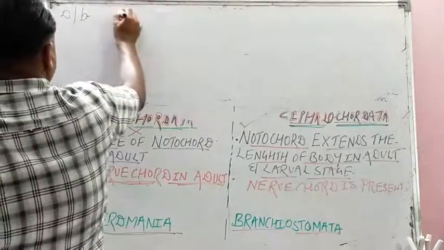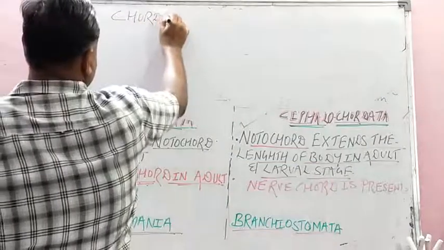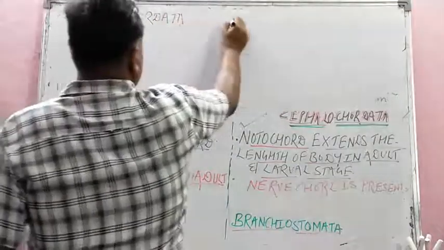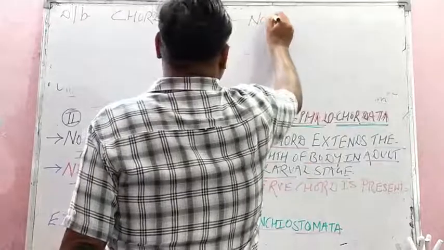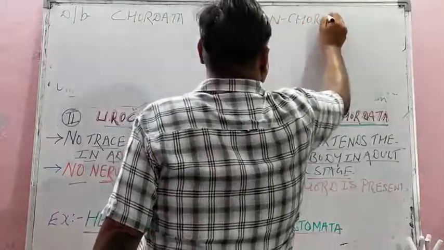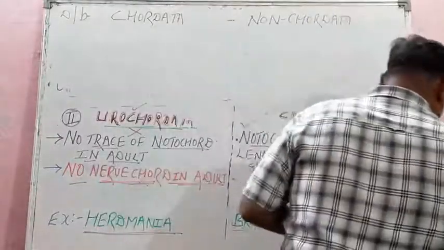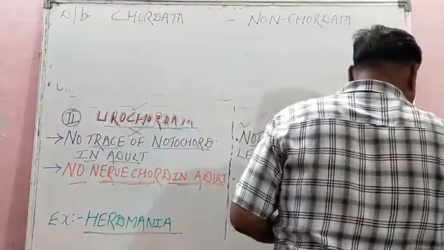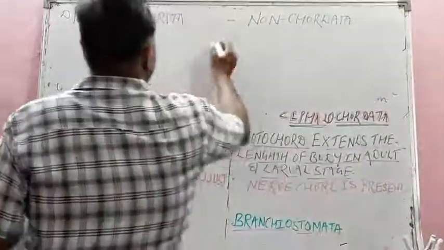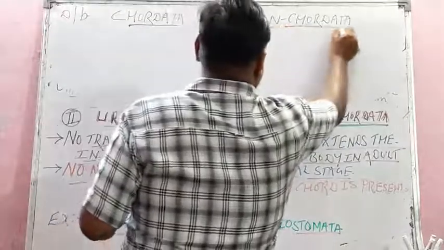Differentiate between Chordata and Non-chordata. I will write a few keywords, only 3 differences I will tell you, of Chordata and Non-chordata.